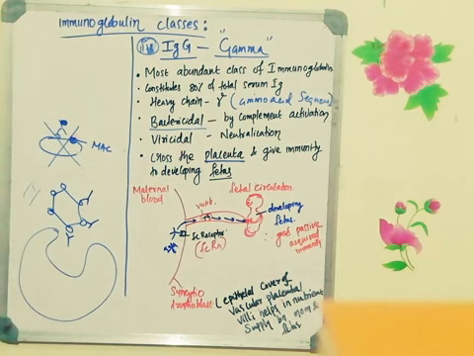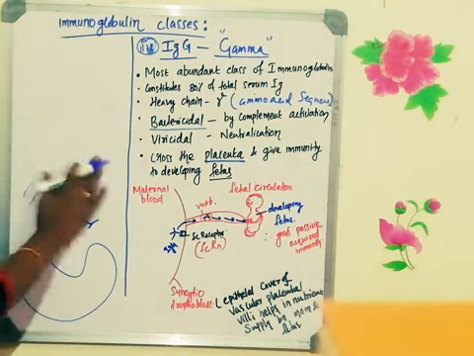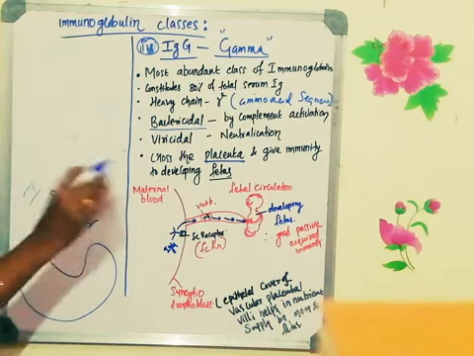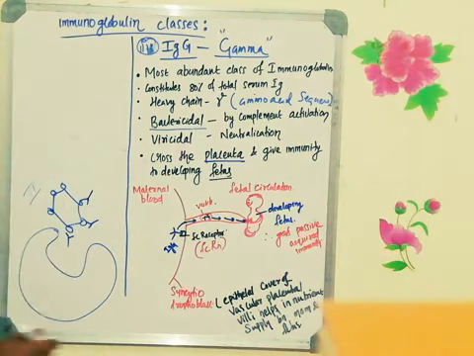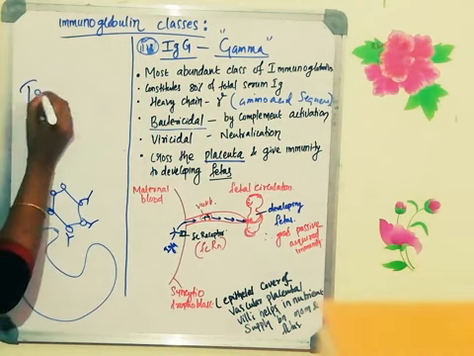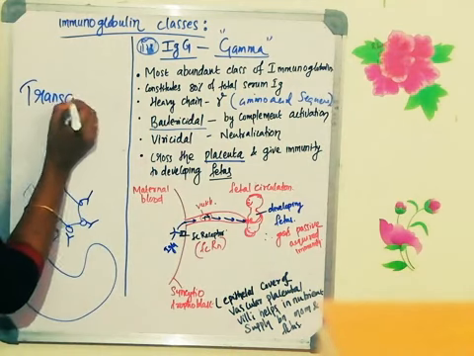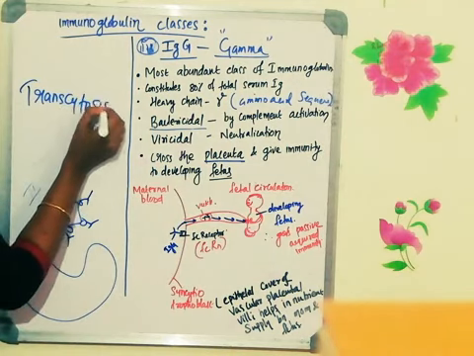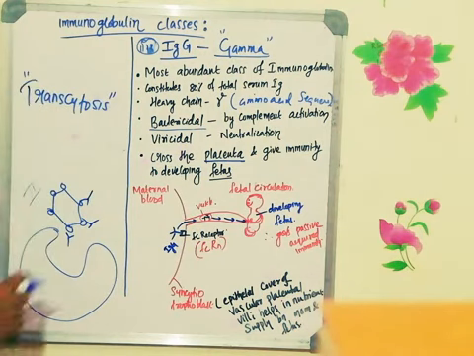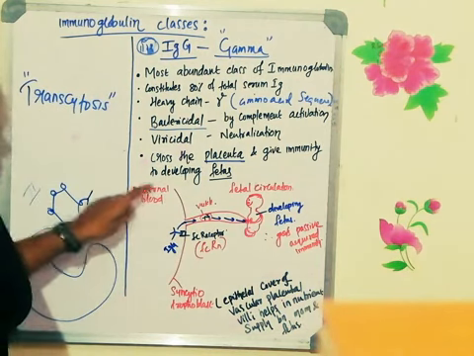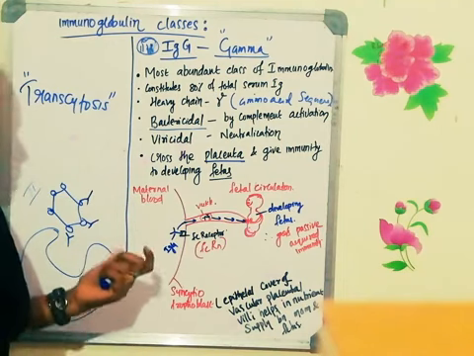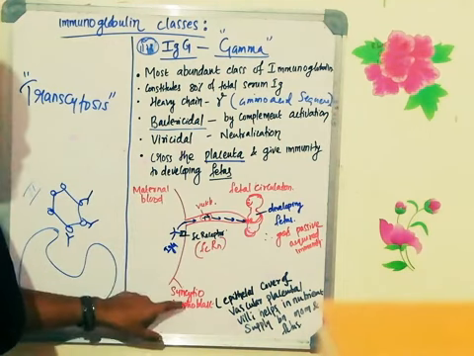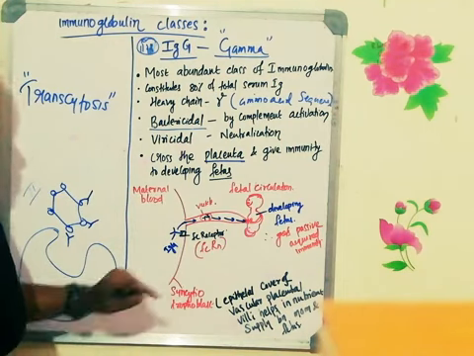That process of movement of the immunoglobulin G from the mother's circulation through the placenta into the fetal circulation is known as transcytosis. What is the process? It is called transcytosis, wherein the important region which plays a major role here is known as the syncytiotrophoblast.